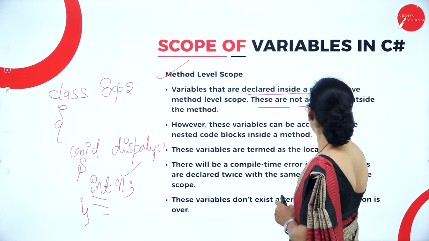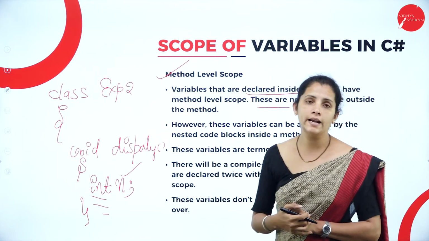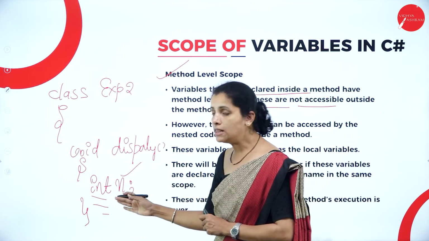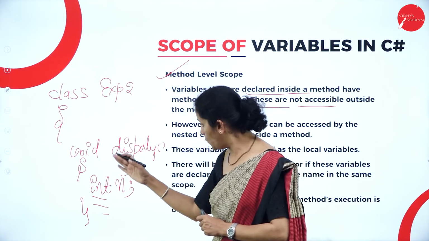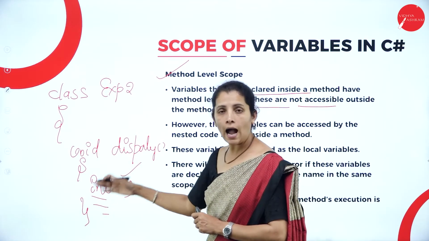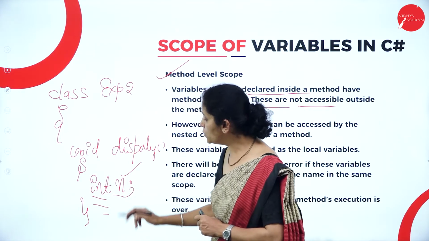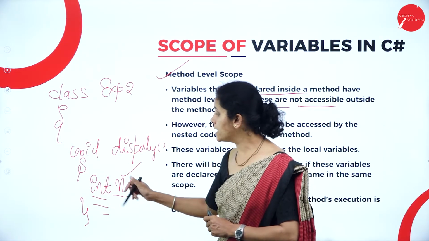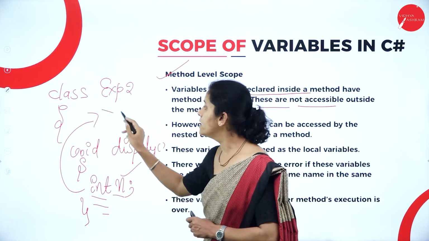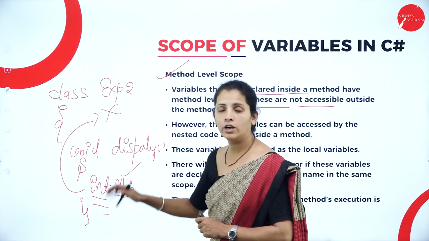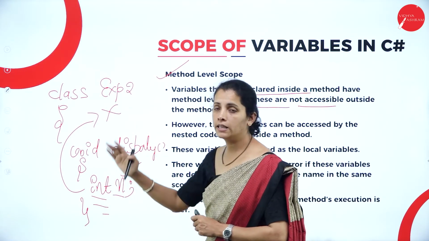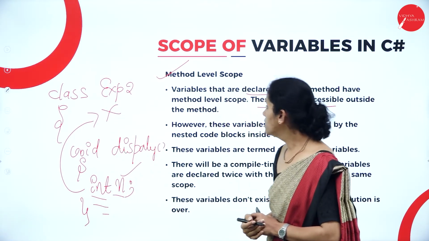These are not accessible outside the method. That means I have defined the variable within this method and I cannot use or access these variables outside the method.